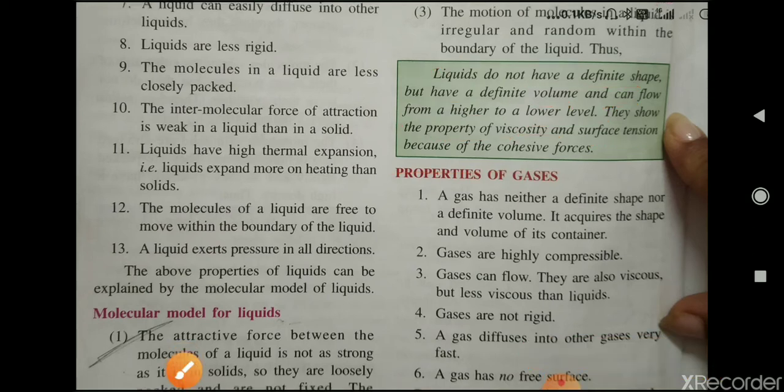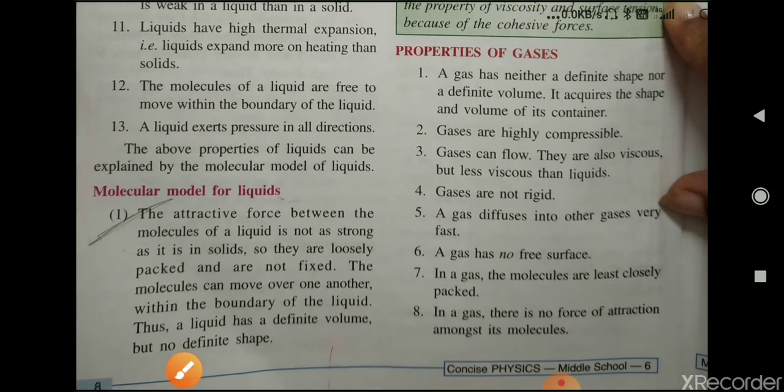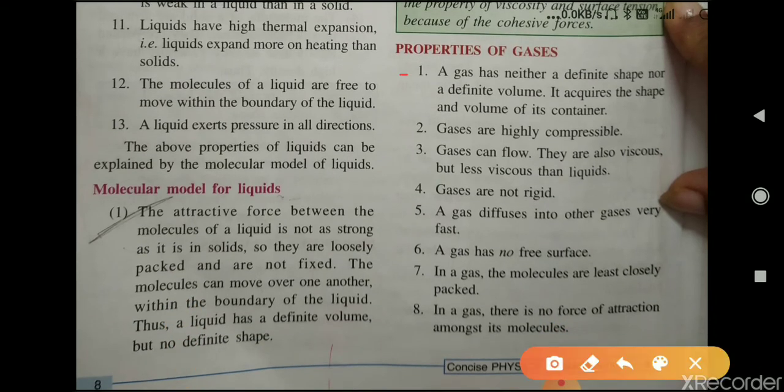Now next one is properties of gases. First property is a gas has neither a definite shape nor a definite volume. It acquires the shape and volume of the container. Means suppose gas is kept in a container, so it takes the shape of this container and also the volume of this container. Now next one is gases are highly compressible.